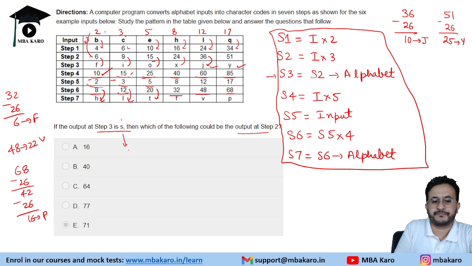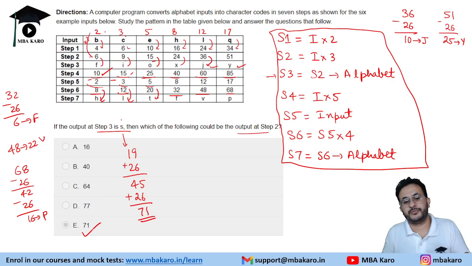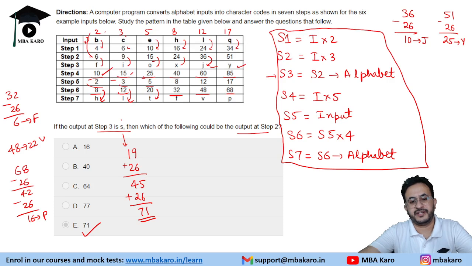S means 19. Now 19 is not given in the options, so we can add 26 to it, which becomes 45. Again we can add 26, we get 71. So the possible output at step 2 could be 71. So 71 will translate to the letter S.